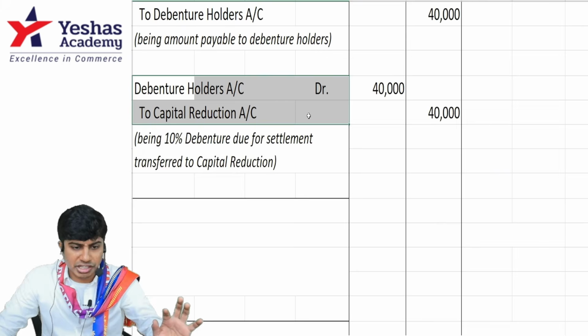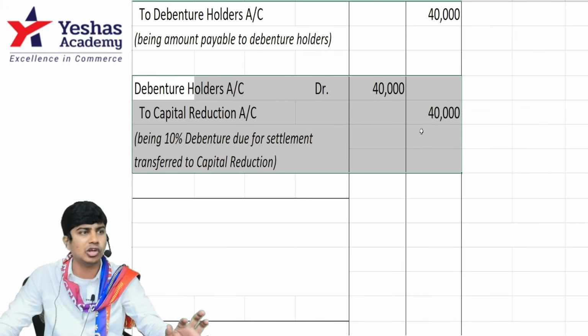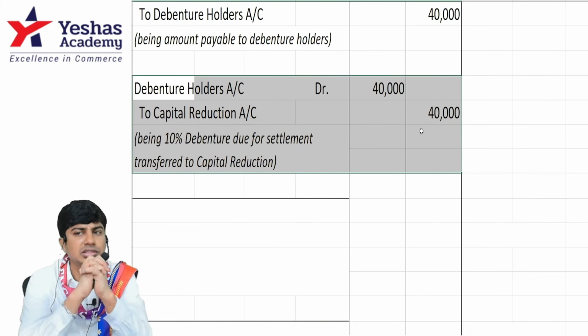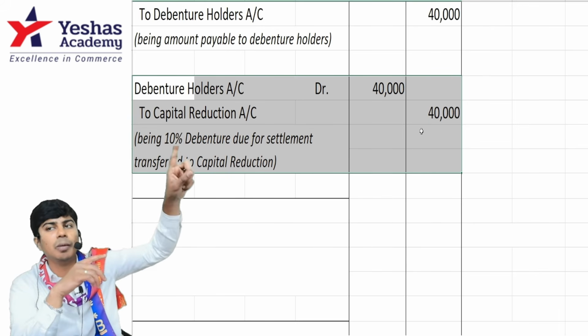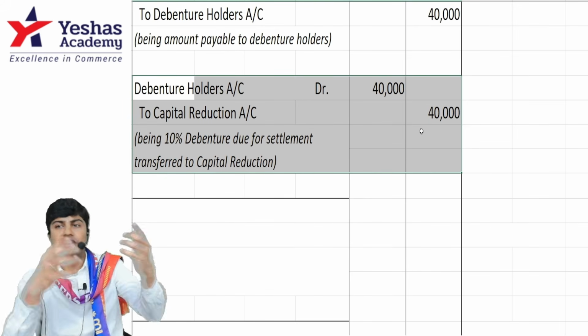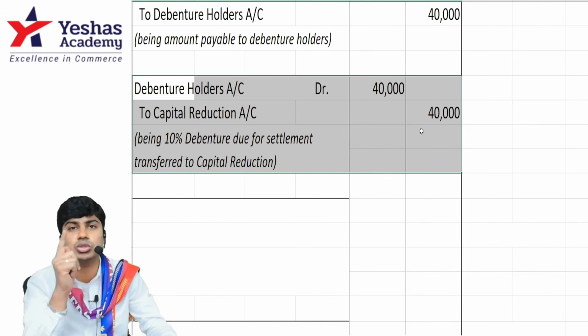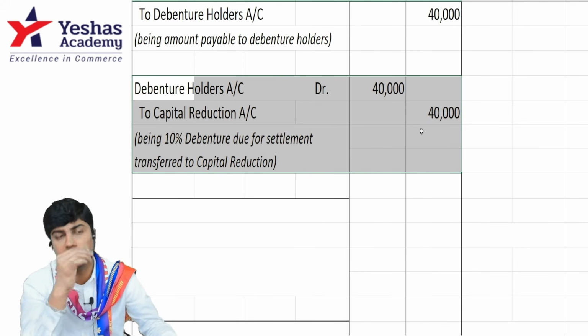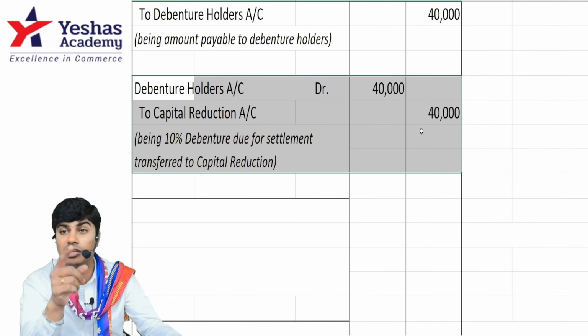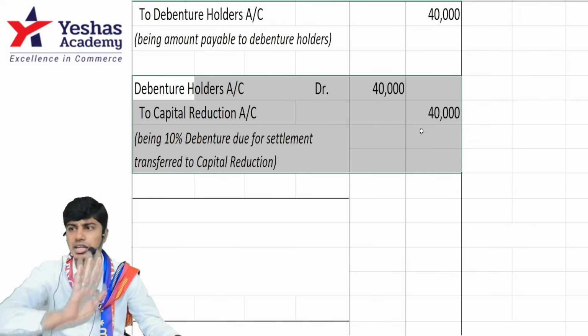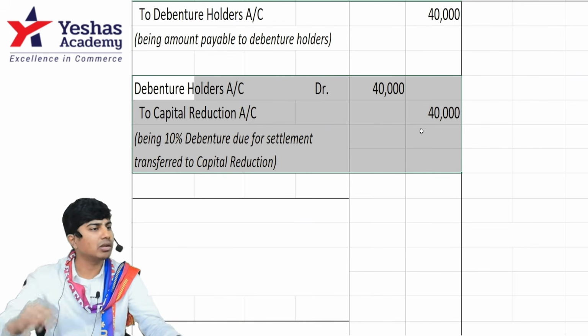If you try to write straight away debenture holders to equity share capital or share surrender, that's where the problem starts. Liability holder will drop it in capital reduction account. Then from share surrender, we'll give them shares. When I give you shares from share surrender to liability, the journal entry will not include the liability name. Journal entry will only include share surrender is decreasing, debit. Credit will be share capital, whatever is given.